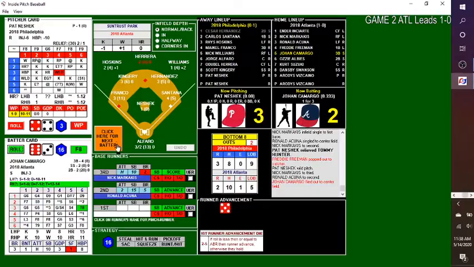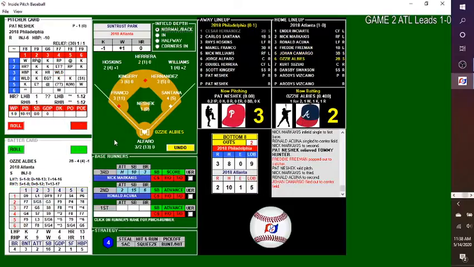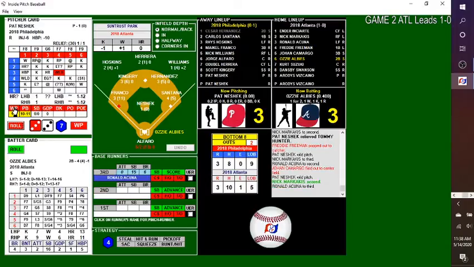2 down. Runners in scoring position, and oh my goodness, look who it is. It's Ozzie Albies. He's the one who won the game last night. Can he win it this morning? Pitch by Neshek. 4-3. Wild. That one in the dirt. I don't believe it. Markakis is going to score on the wild pitch. And Markakis comes in with great base running, and it's a tie ball game.